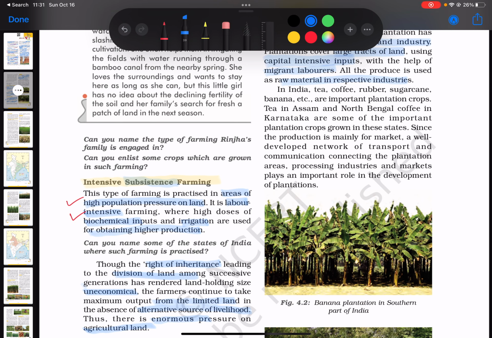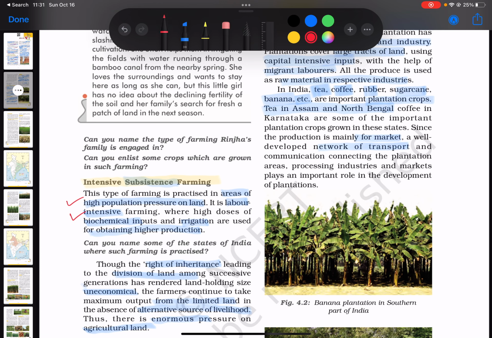So let's look at some of the plantations that are carried out in India. So in India, tea, coffee, rubber, sugarcane, banana, and some other varieties are important plantation crops. So tea in Assam and North Bengal, coffee in Karnataka are some of the important plantation crops grown in these states. Since the production is mainly for a market, a well developed network of transport is needed.